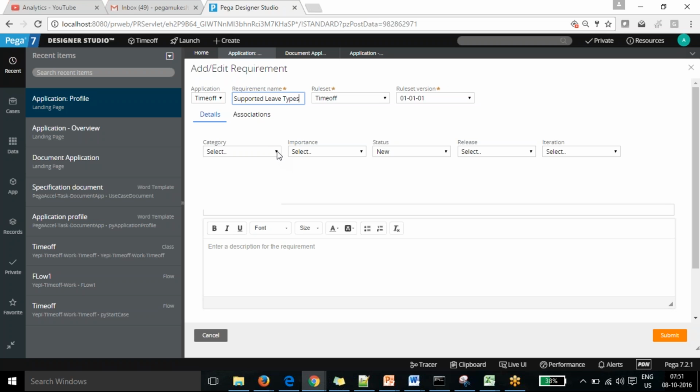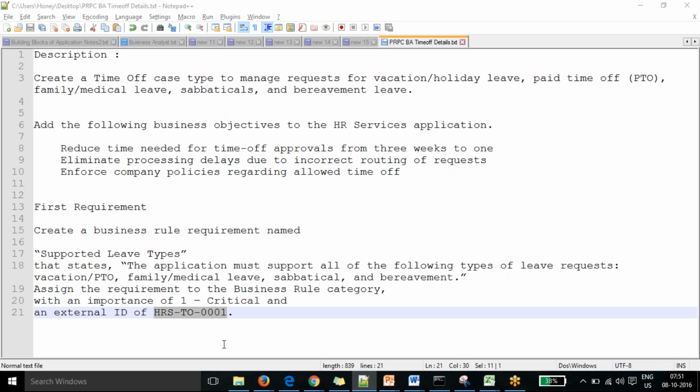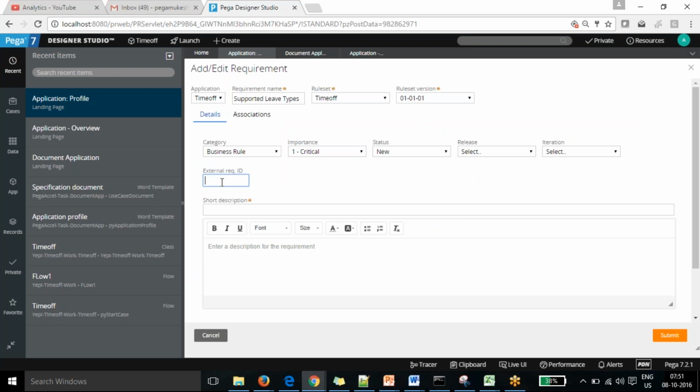Then you can see that the category of the rule we can make as business rule, and because this is the main one, we mark that as critical, and the status we can make new. Release and iteration we put in, and initially there is one requirement for external ID. If you are using some other external system to control, we can just link it. The description is the same as the requirement name.